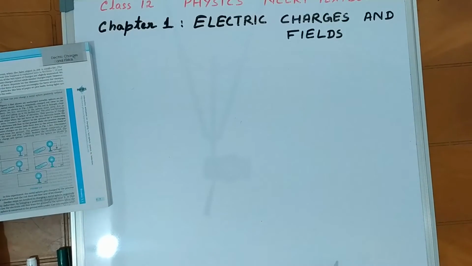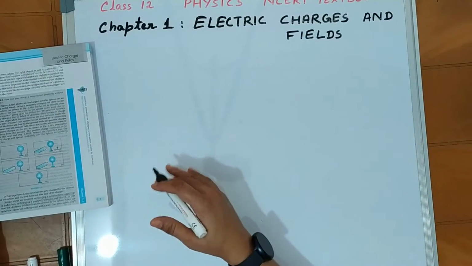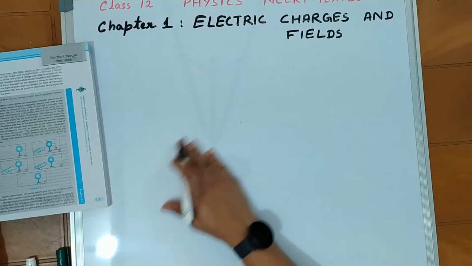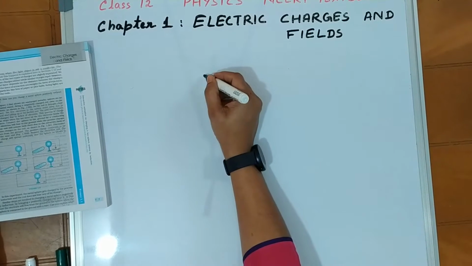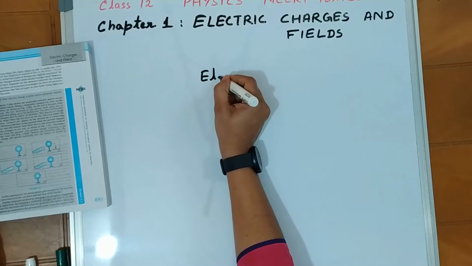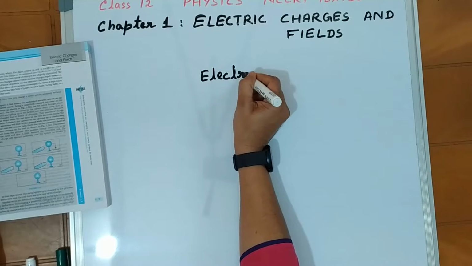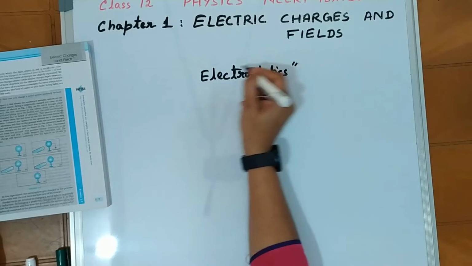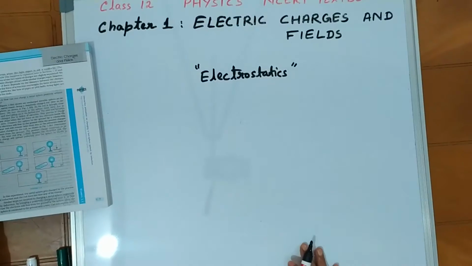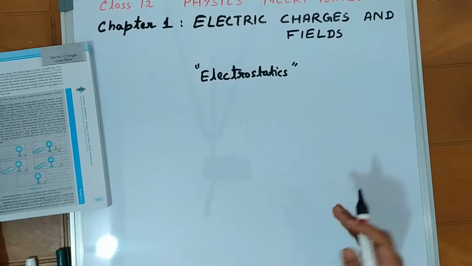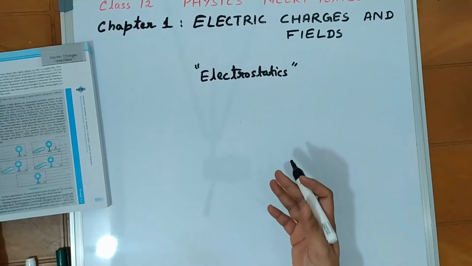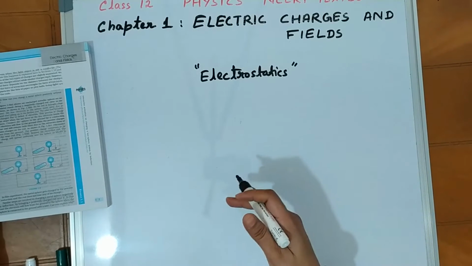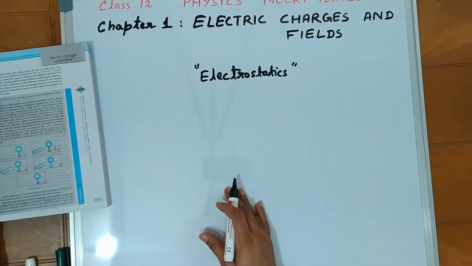We can classify electric charges as static electric charges and moving electric charges. Basically, this chapter is about electrostatics. And what is electrostatics? Electrostatics deals with static electric charges, what kind of forces they exert, their fields and their electric potentials.